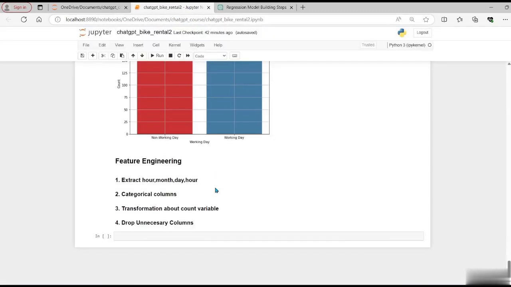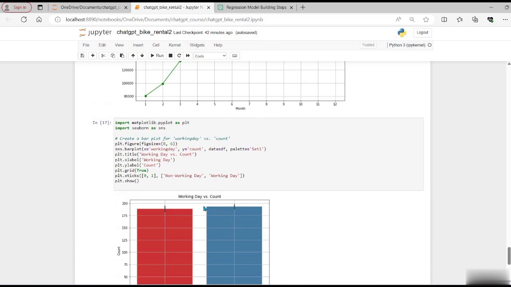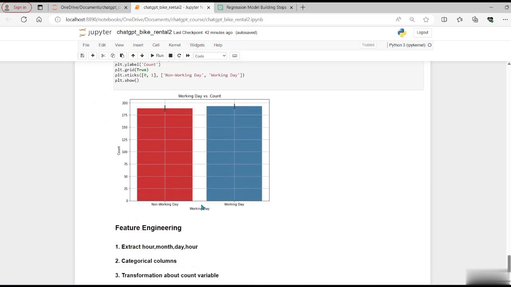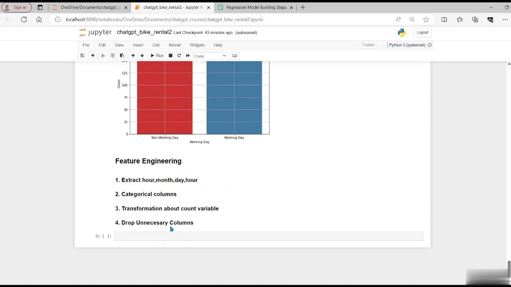And then I add a couple of other feature engineering steps: a transformation of the count variable. We saw that our target variable count is a little right skewed, so we need to apply a transformation which can give us something closer to a bell-shaped curve, if not exactly. And then finally we are going to drop some of the unnecessary columns.